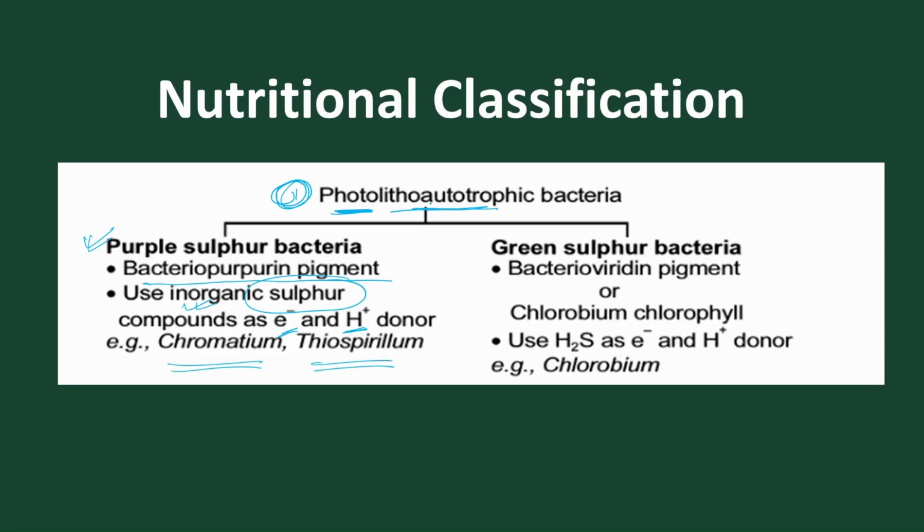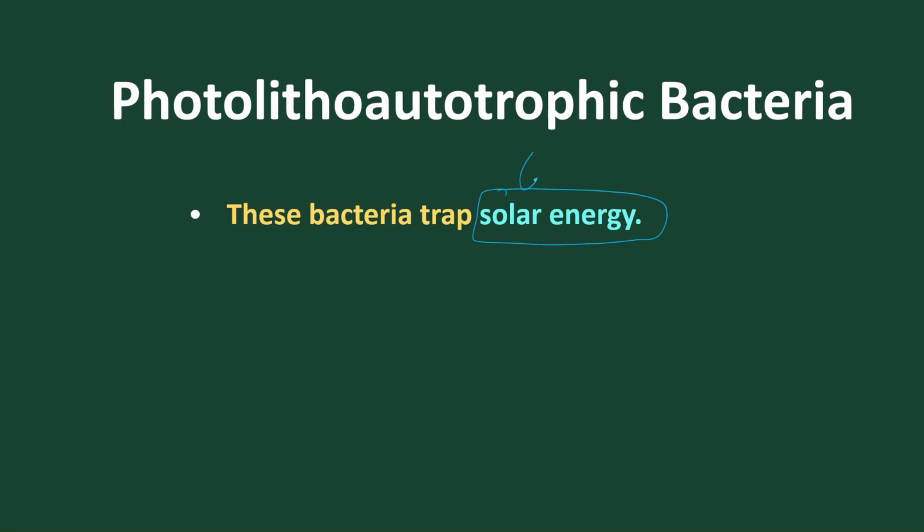On the basis of photolithotrophic bacteria, one is purple sulfur bacteria, another is green sulfur bacteria. Purple sulfur bacteria use bacterioporphyrin, whereas green sulfur bacteria use bacterioviridin, or chlorobium pigment. The electron and H plus donor is extracted from H2S, and the best example is Chlorobium. Photolithotrophic bacteria use light as their energy, so they use solar energy.